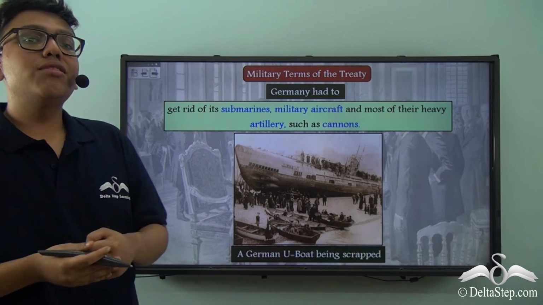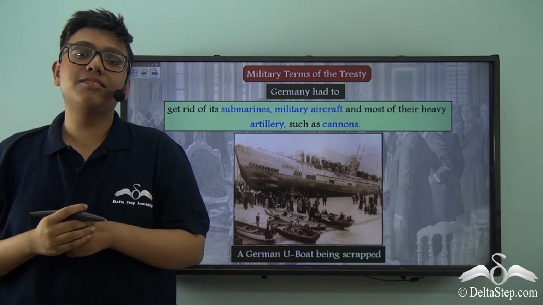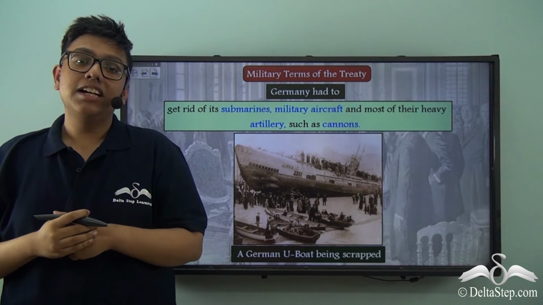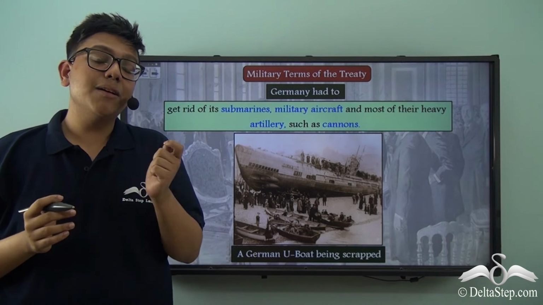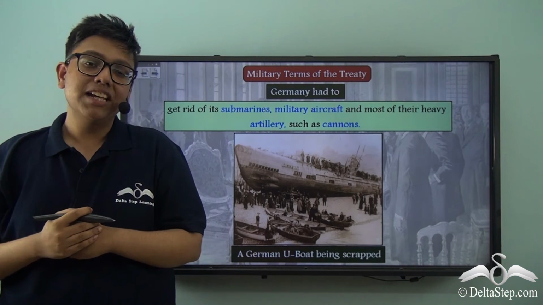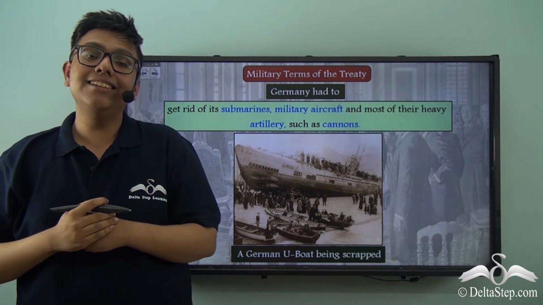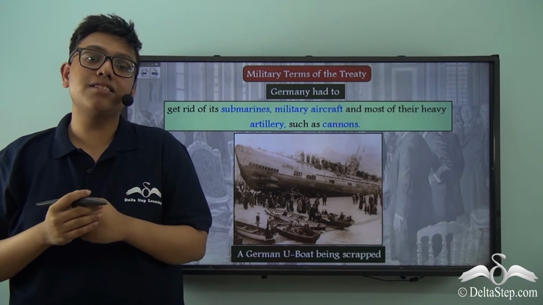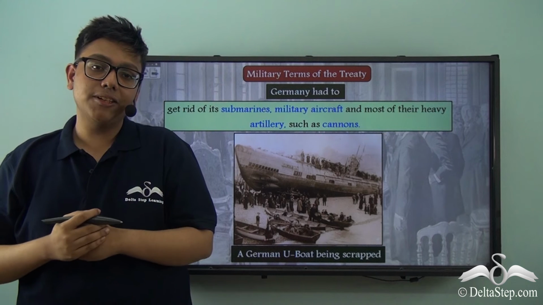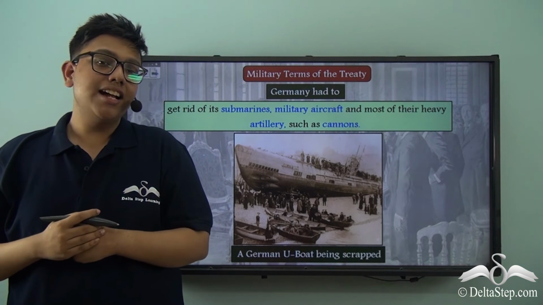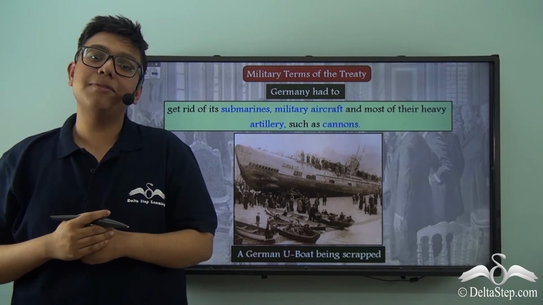Now the army was not the only thing that had its military strength reduced. Germany, if you remember, used to employ its submarine blockading strategy, which was a menacing strength which Germany had against the Allied nations, especially Britain and its navy. So when Germany lost the war, Britain made sure that Germany could never dare to attempt that again.